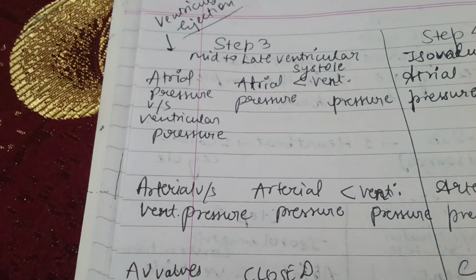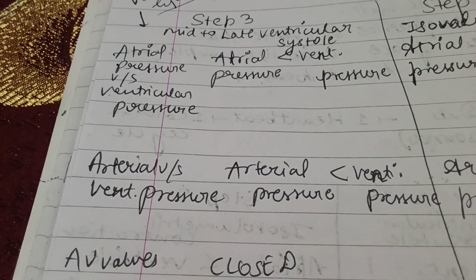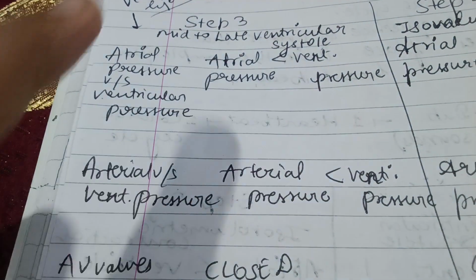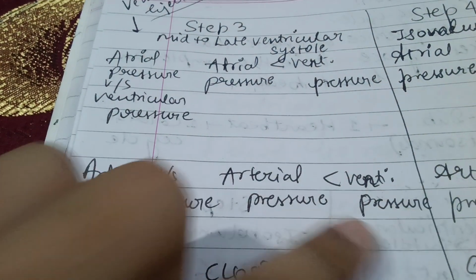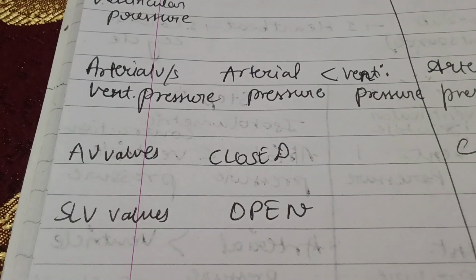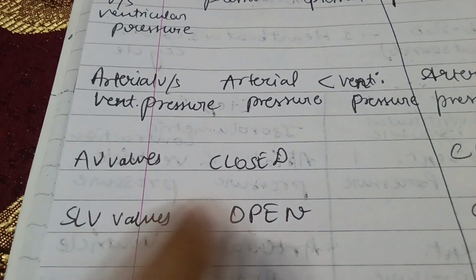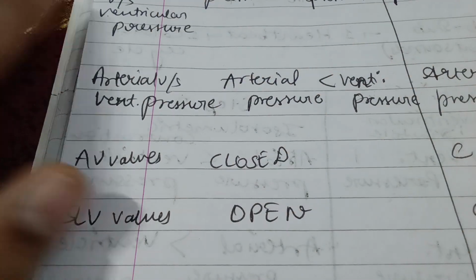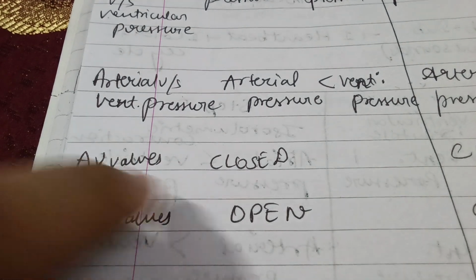Now the third step is mid to late ventricular systole. Atrial pressure is less than ventricular pressure. This allows the AV valves to close and the SLV valve to open, which means the semilunar valve is open, so it allows the flow of blood into the aorta and pulmonary artery. But the AV valve is closed.